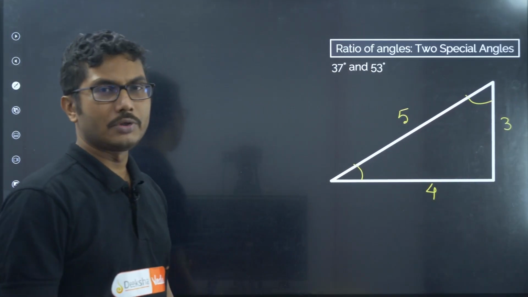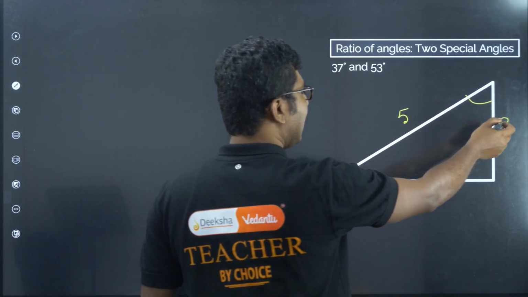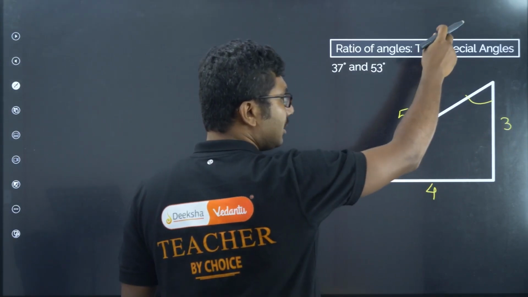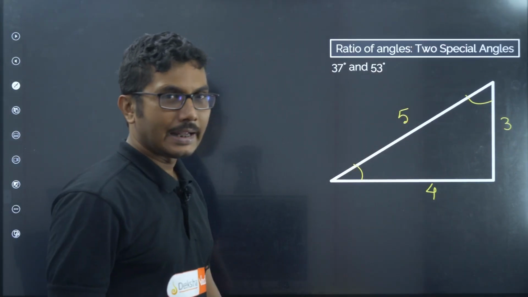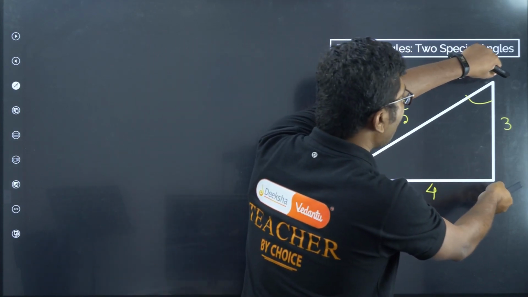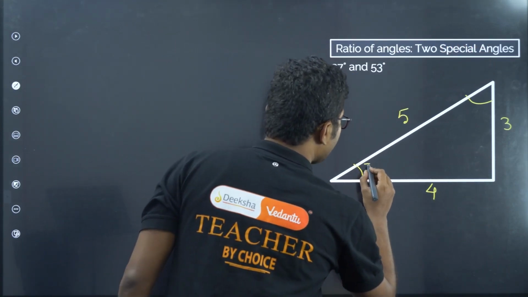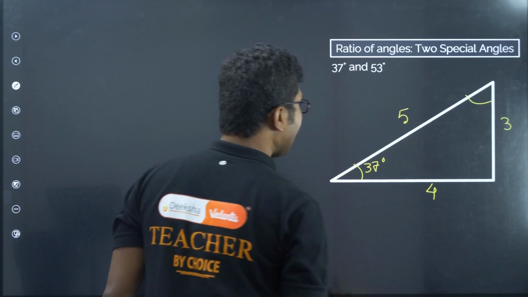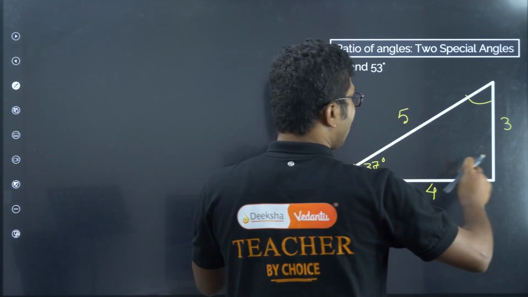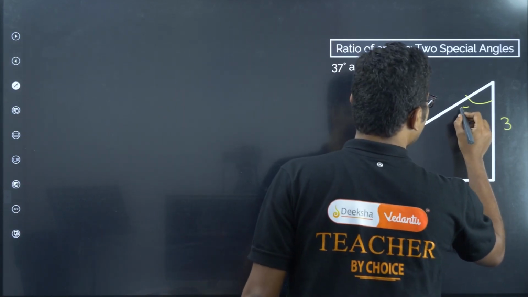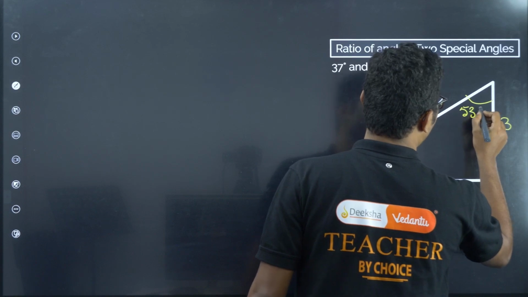Now which one will be 37? The angle which is opposite to the smallest side will be 37 degrees. And the angle which is opposite to the longest side will be 53 degrees.